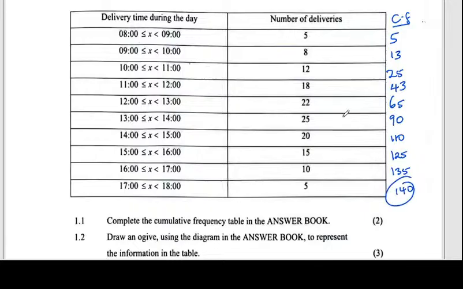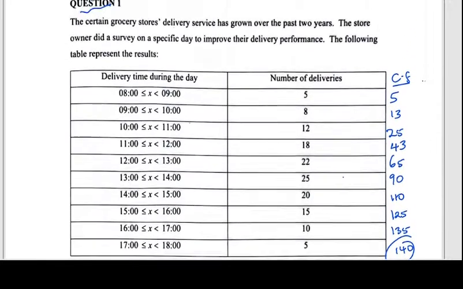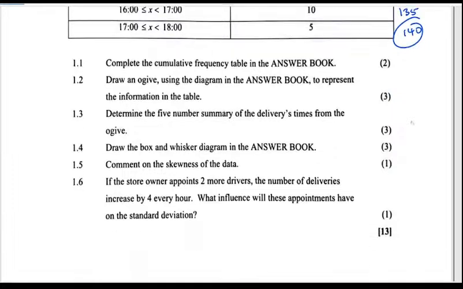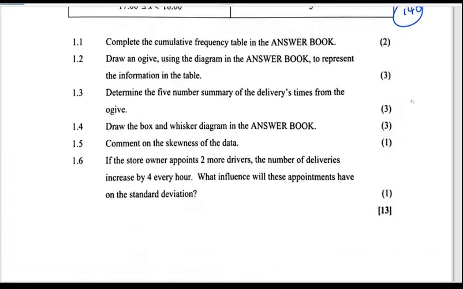How many deliveries did we have altogether? Let's see. They never told us. That's weird, but it's fine. Let's take the 140 to be our last cumulative. Then 1.2, they want us to draw an ogive to represent the information.